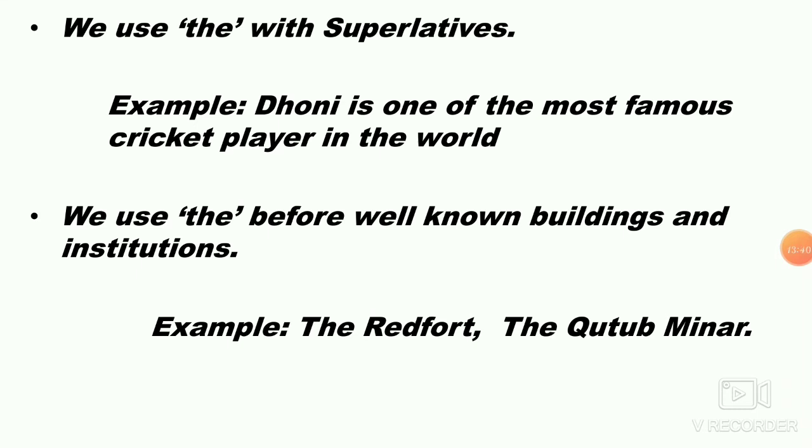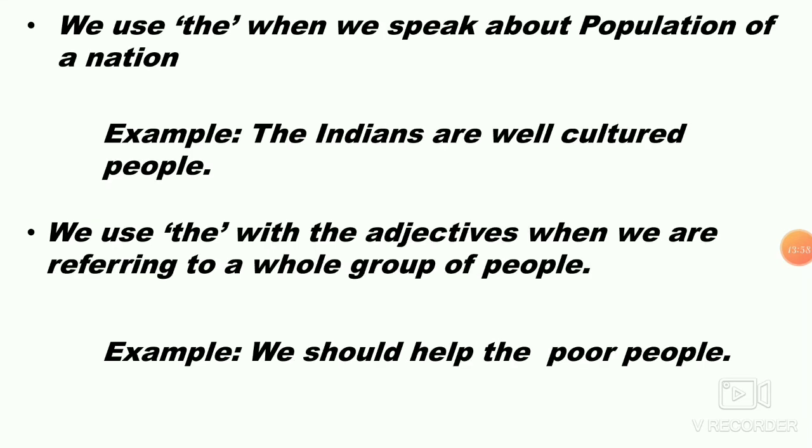Next, we use the before well-known buildings and institutions. For example, which is well known and you don't need any explanation, it is all famous, then you use the article the. For example, the Red Fort, the Qutub Minar, etc. Okay, children, I hope you understood. Moving further, we use the when we speak about the population of a nation. For example, the Indians are well cultured people. Here we are speaking about the whole population of Indians, so we use the: the Indians are well cultured people.